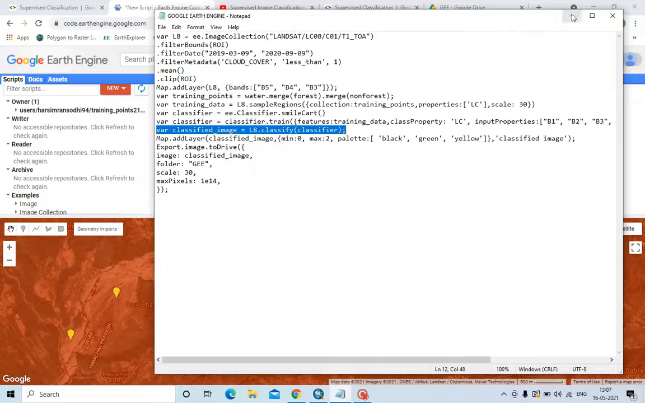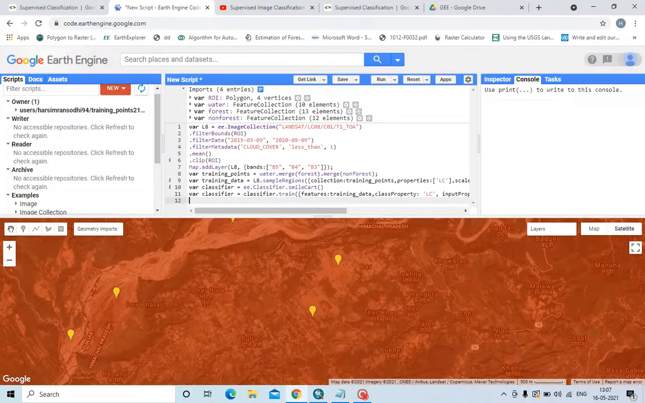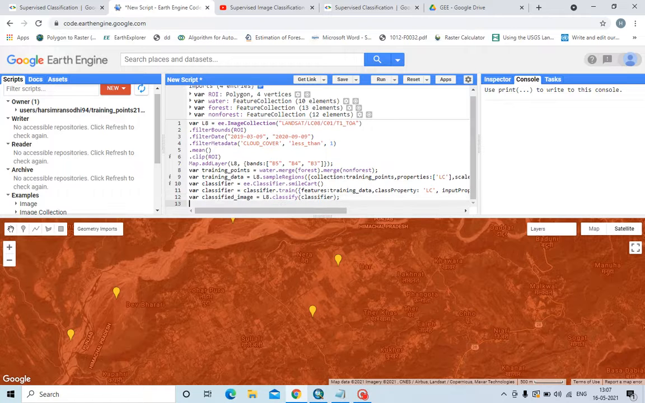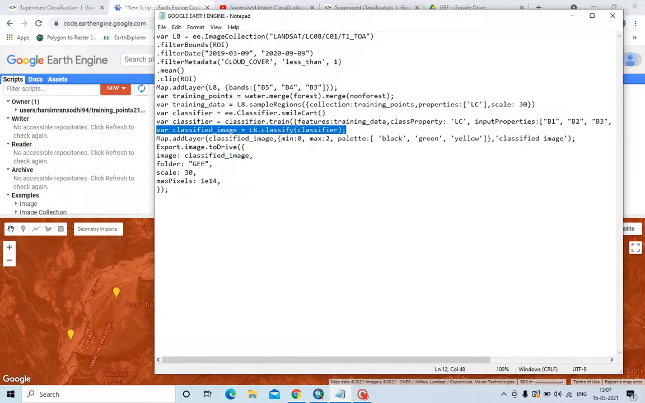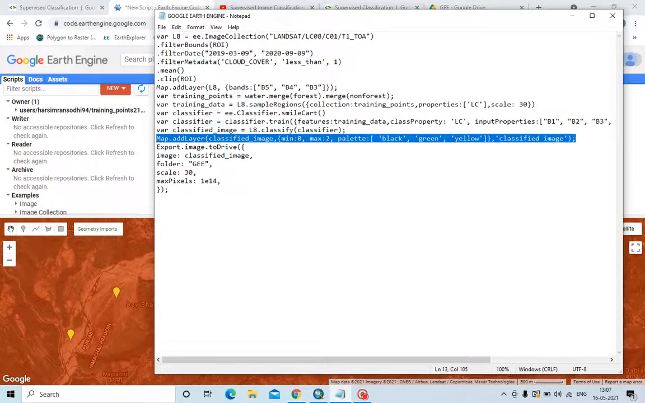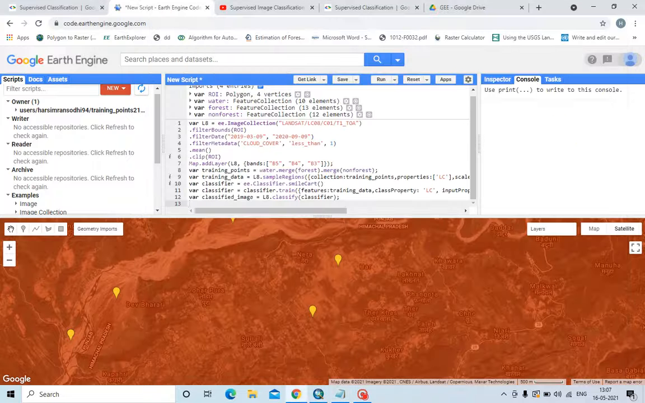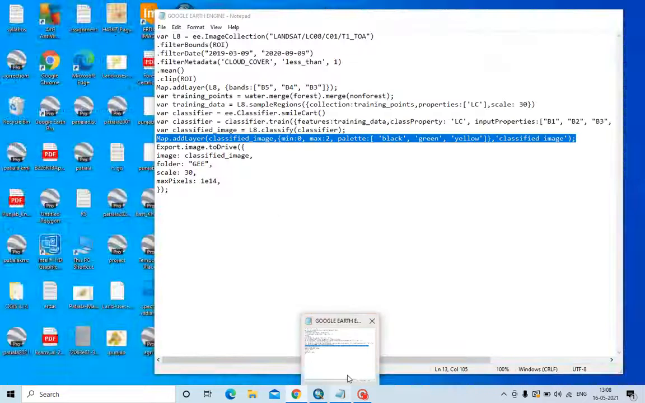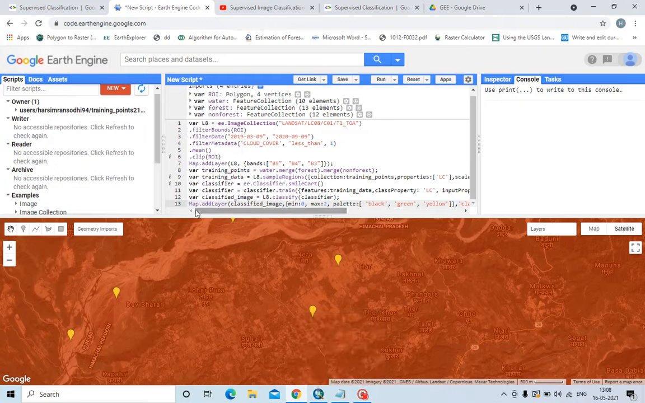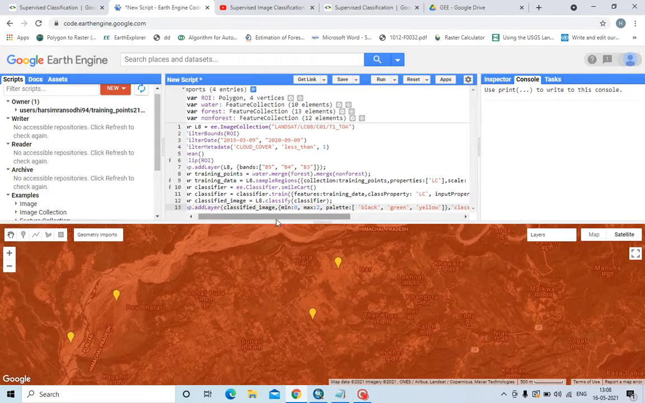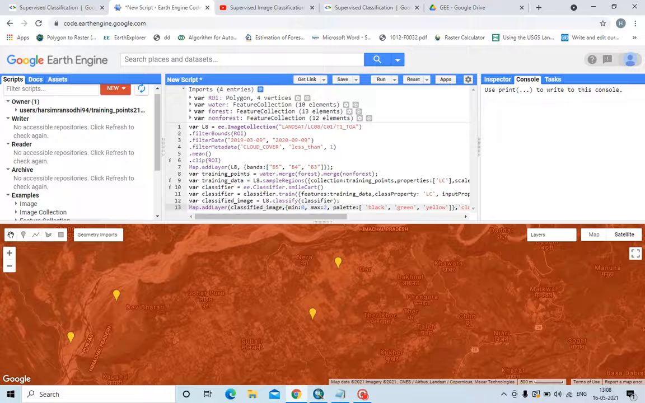Now you have to create the variable classified image to classify with this classifier. After that, you have to use this command map.addLayer to display this image. See, I've created a classified image variable.